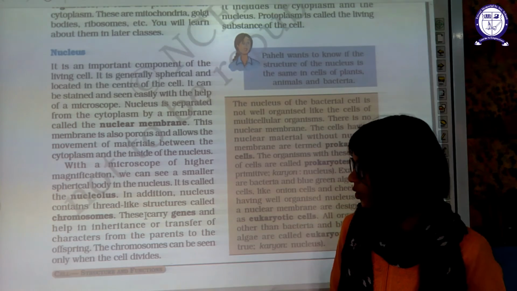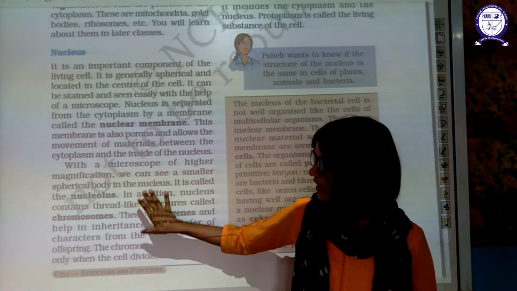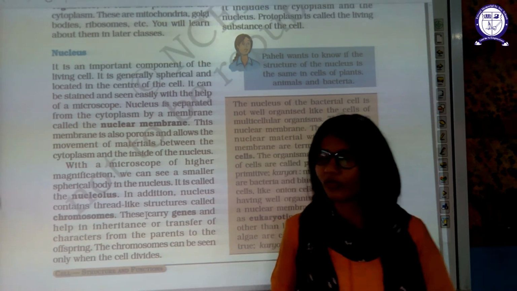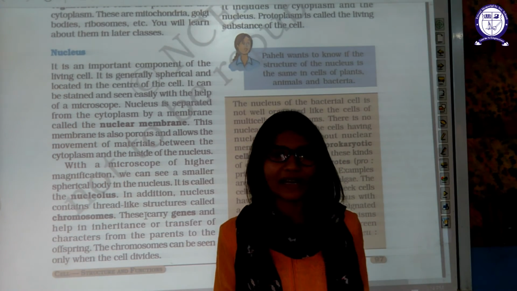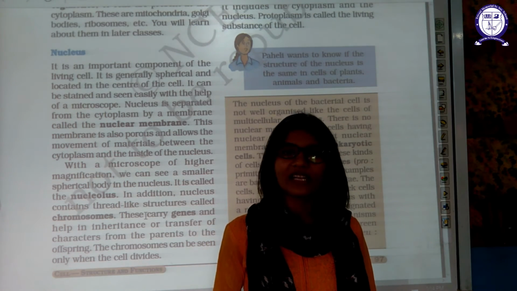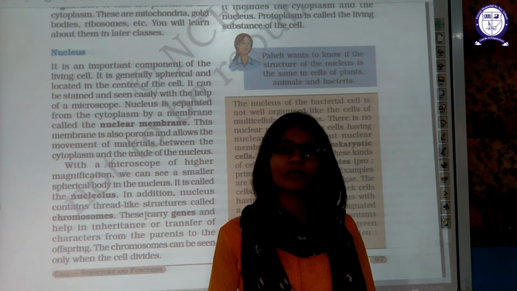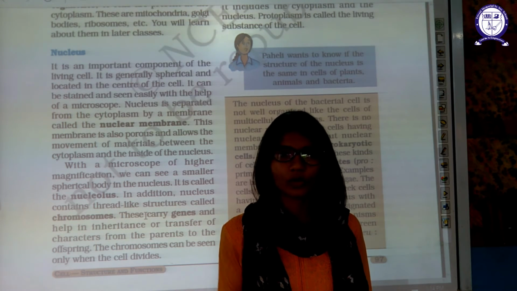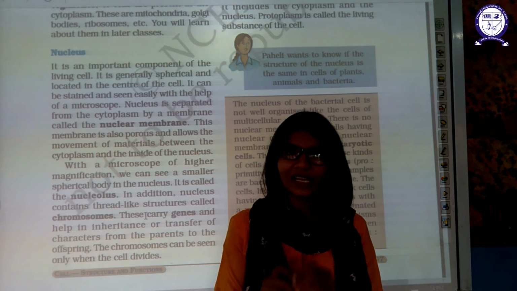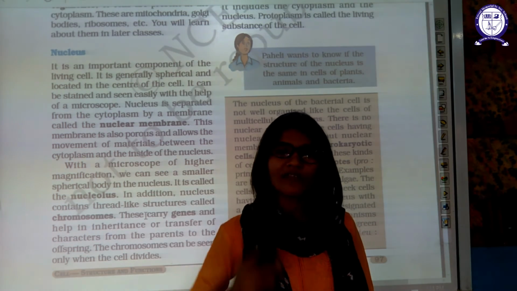Chromosomes can be seen only when the cell divides. So, very tough lines. Let me dissect these lines for you. First of all, the genetic material which is passed from your parents to you, from one generation to another generation, is passed in the form of genes, not the jeans which you are wearing. No, genes are the fundamental inheritance unit. It means they are always passed from parents to offspring.